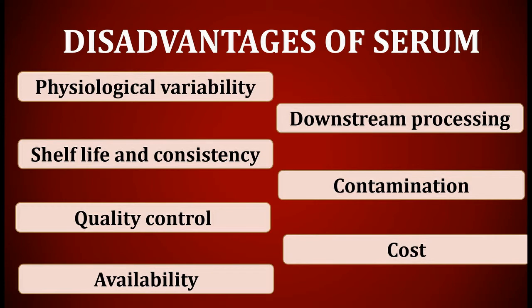Downstream processing. The presence of serum creates a major obstacle to product purification and limits the pharmaceutical acceptance of the product. Contamination. Serum is frequently contaminated by viruses. Last is cost. Serum constitutes the major part of the cost of a bottle of medium, that is more than 10 times the cost of the chemical constituents.